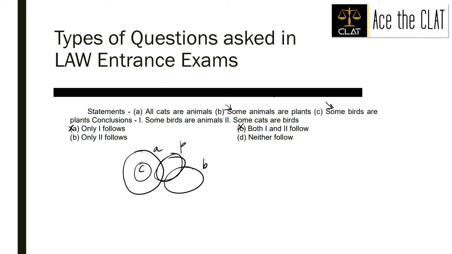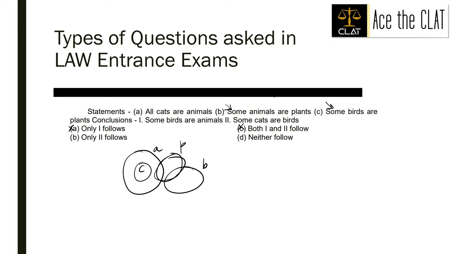The second one says some cats are birds. Again, a similar problem over here. All cats are animals, some cats are birds.